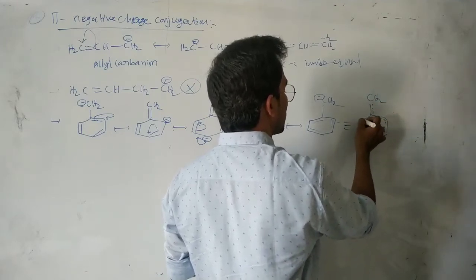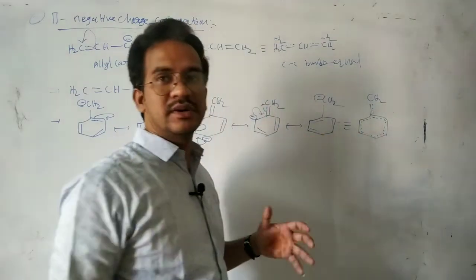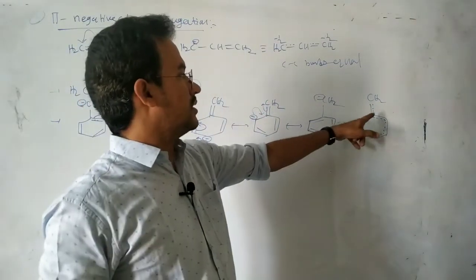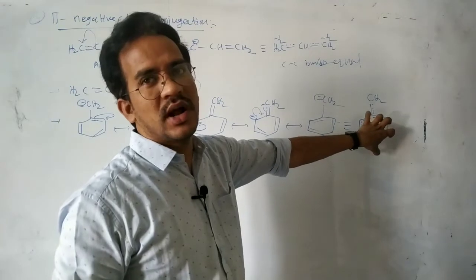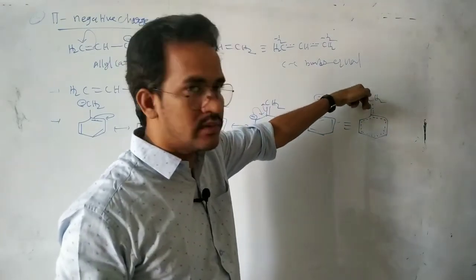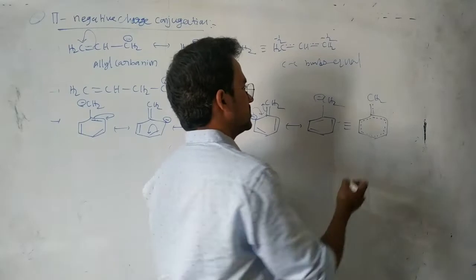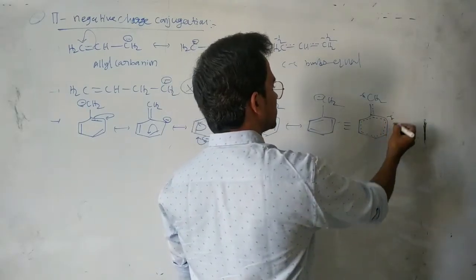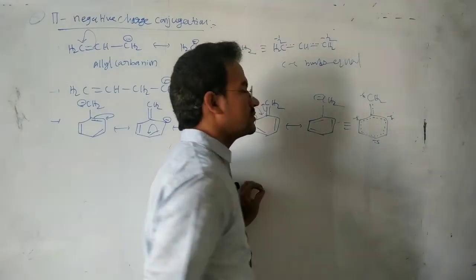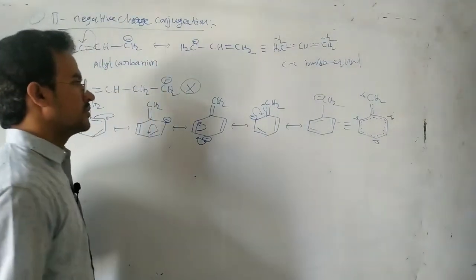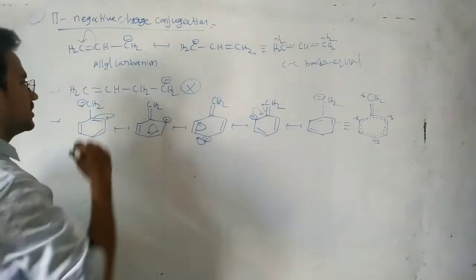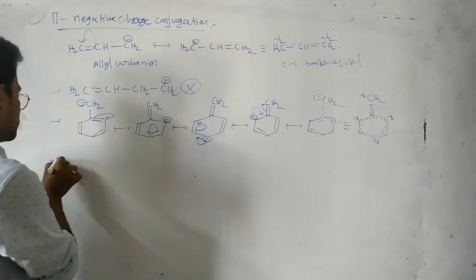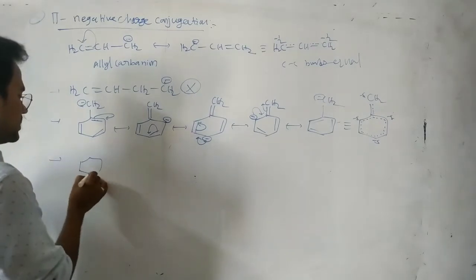Again, same properties: the carbon bonds are equal in the benzene ring, but these carbon bonds are not equal with this carbon bond. So here partial negative, partial negative, partial negative, partial negative. That is the resonance hybrid. Yeah. So next, you see this one, here also there is no resonance.